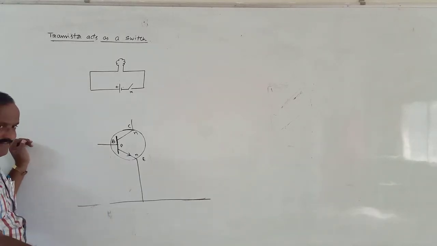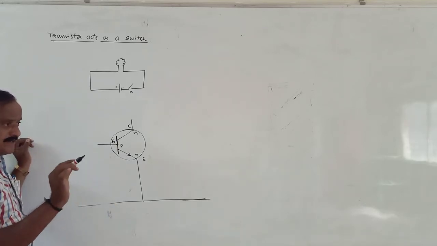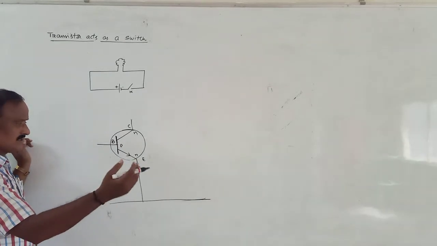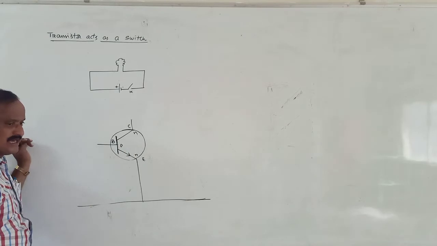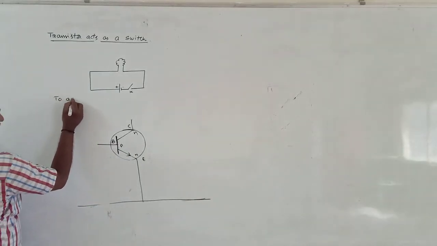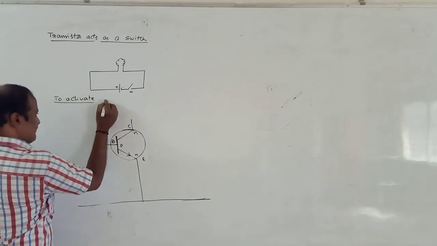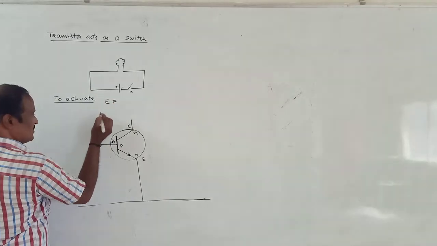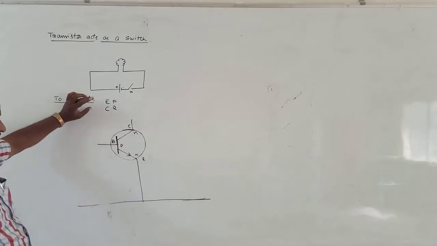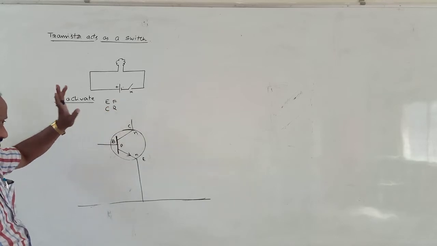To activate any transistor, remember that the emitter base junction must be in forward bias and the collector diode must be in reverse bias. Put it as EF and CR: the emitter diode is in forward bias, the collector diode is in reverse bias.